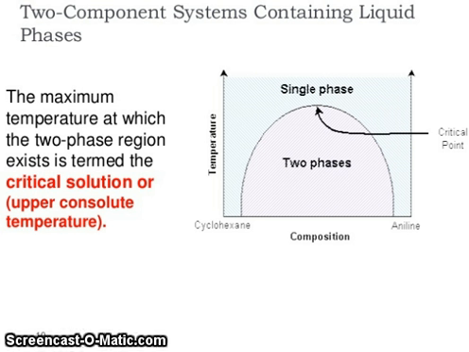So two component system containing liquid phase. The maximum temperature at which the two phase regions exist is termed the critical solution or upper consolute temperature. You can see the cyclohexane and aniline critical point, single phase and two phase, and this is temperature versus compositions.